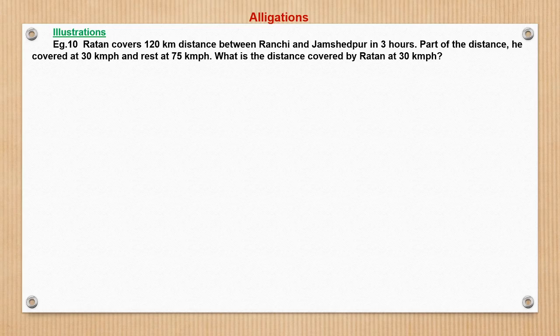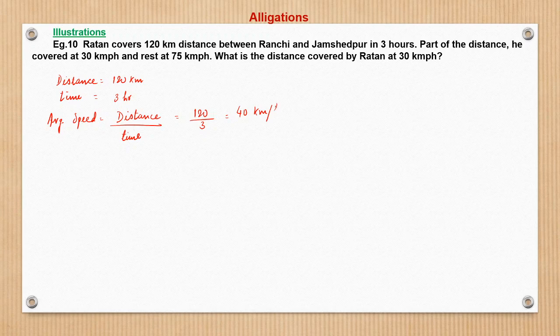So see, let us break down the question. Ratan covers 120 km. So distance is 120 km and time taken is 3 hours. What is the average speed? Average speed is nothing but what? A bit of a time-distance concept we will use. Distance upon time, right? That is nothing but 120 by 3, which is 40 kilometer per hour. So average speed we know.